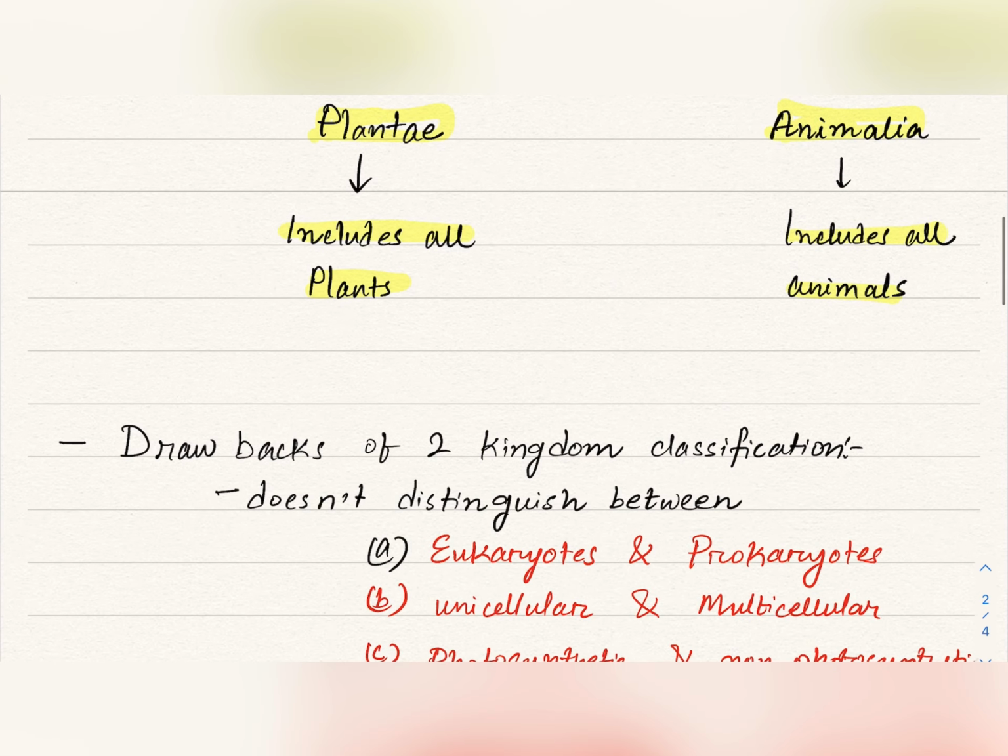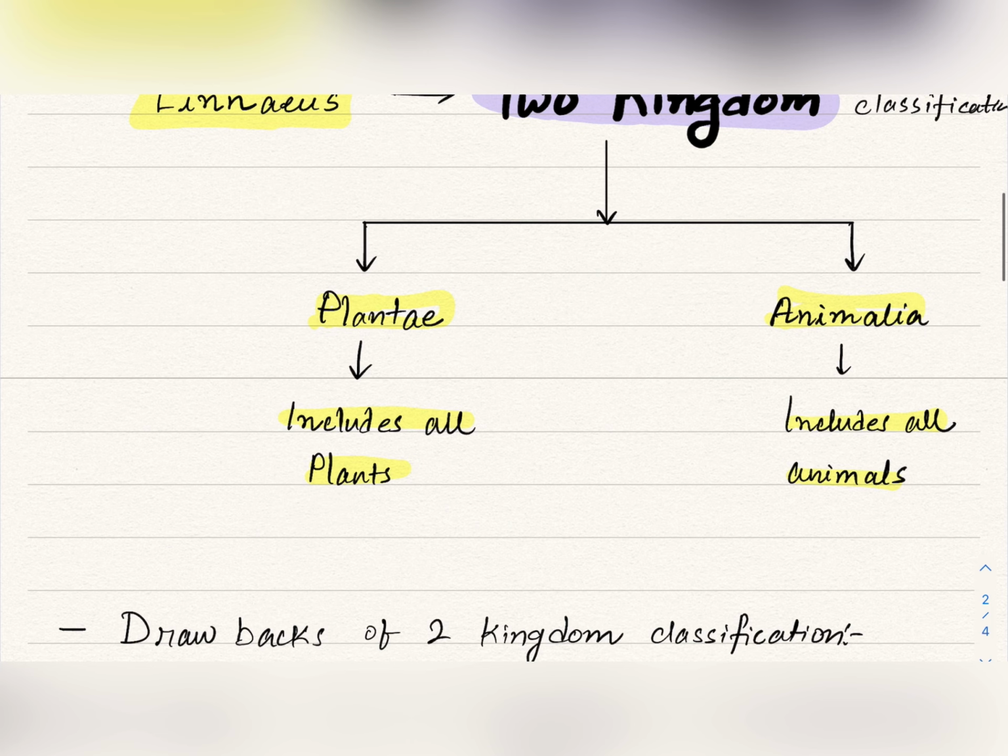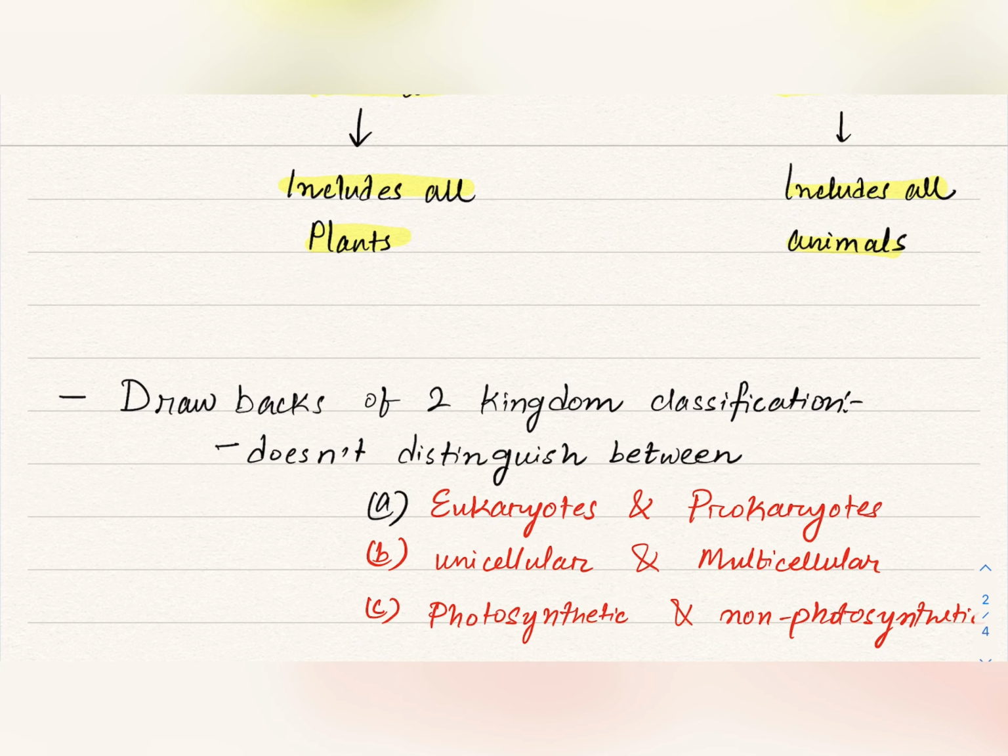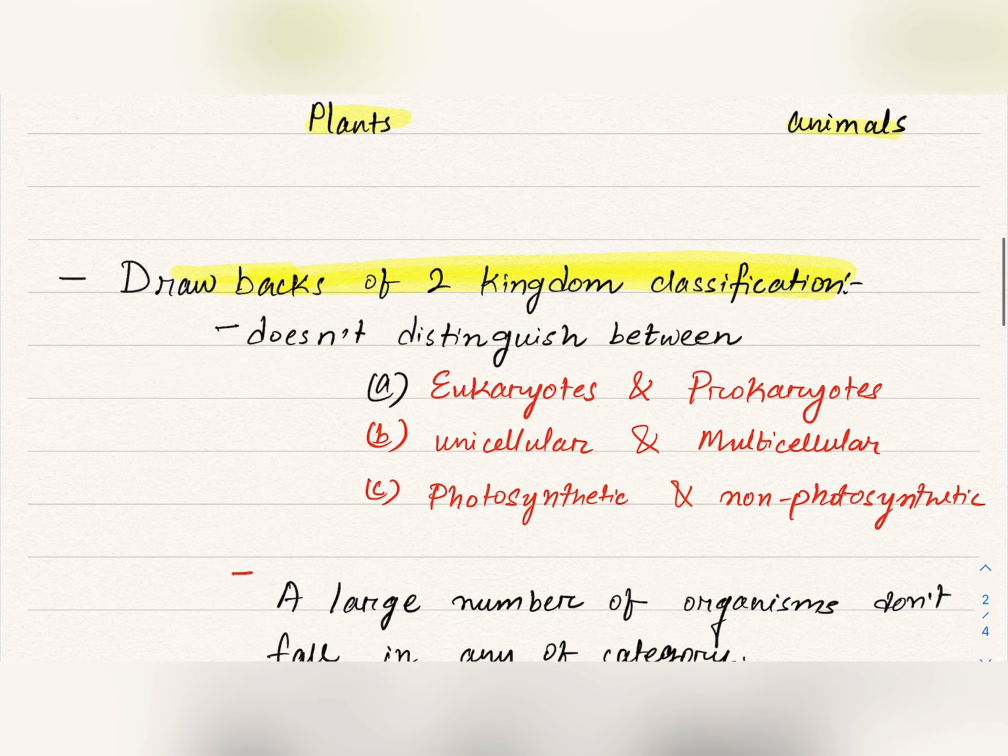This was a very easy basis of classification. Kingdom Plantae includes all plants, Animalia includes all animals. But there are some drawbacks of this two kingdom classification. These drawbacks are also given in the NCERT. Now let us see what the drawbacks of this two kingdom classification are.